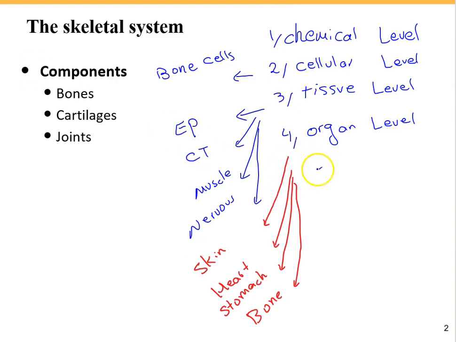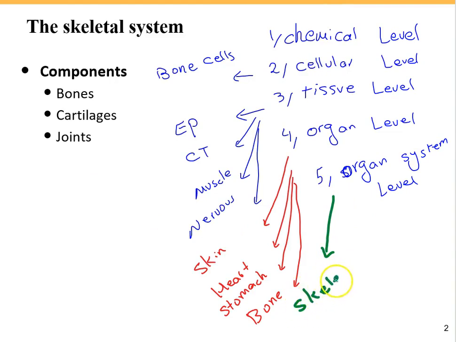After the organ level, we have the organ system level. We have 11 organ systems in our body, like the integumentary system, cardiovascular system, respiratory system, and also the skeletal system. And finally, the largest level of organization is the organismal level, or organism, like you and me.